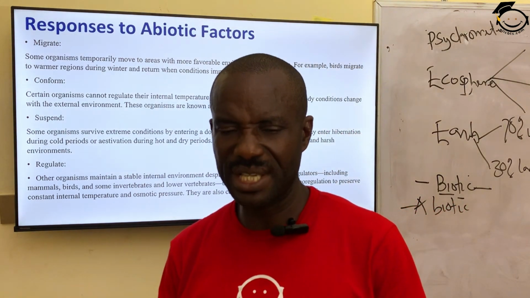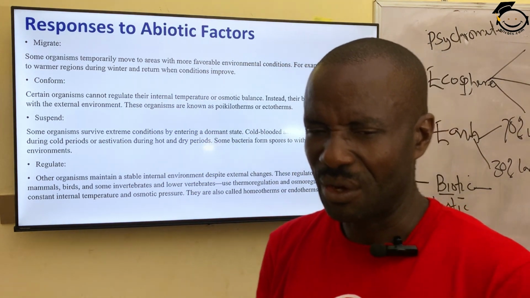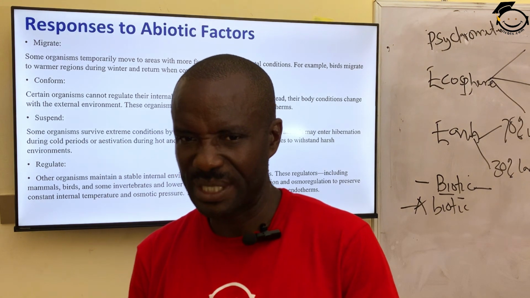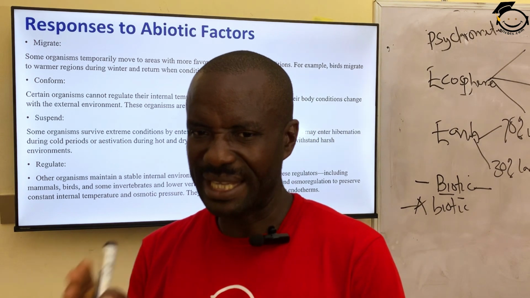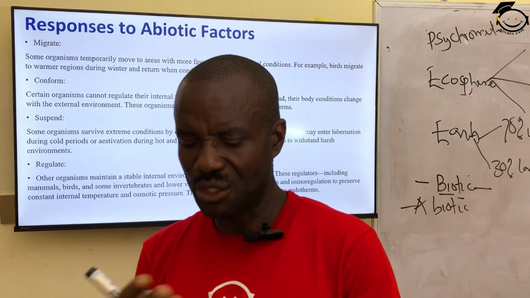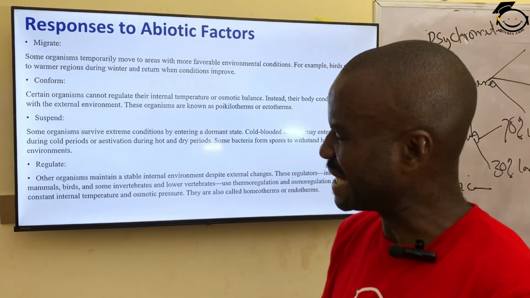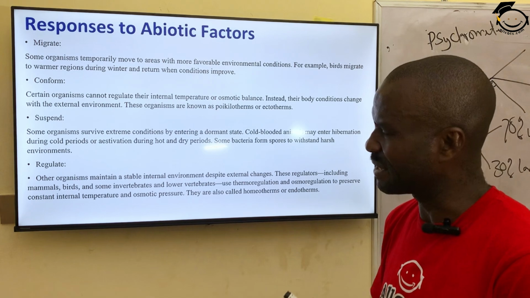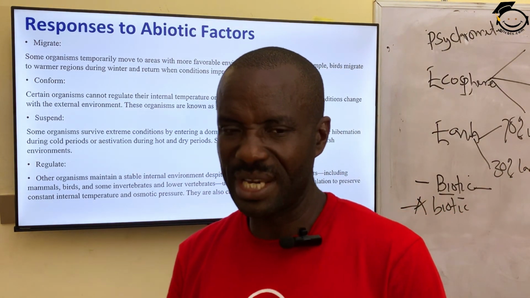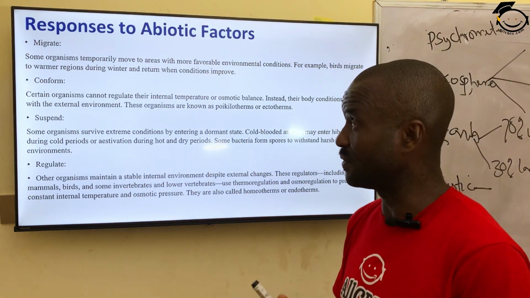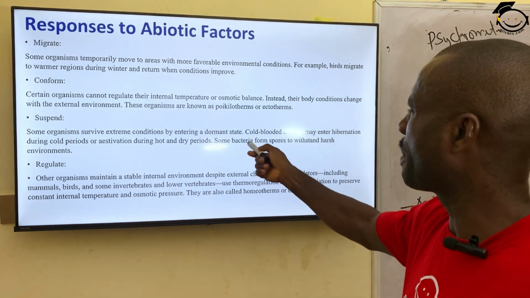For instance, if you look at this giant snail, they have a sealant on their body surface during harsh condition. You understand? So thereby preventing the evaporation, because the entire environment is hot and there is no amount of water, so as to prevent water loss in their body. They form what we call a cyst on their surface during that harsh condition, and they are able to break up this seal when the environment is favorable during the rainy season. So some organisms survive extreme conditions by entering a dormant state.